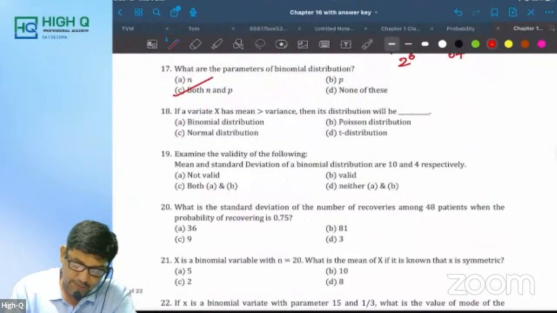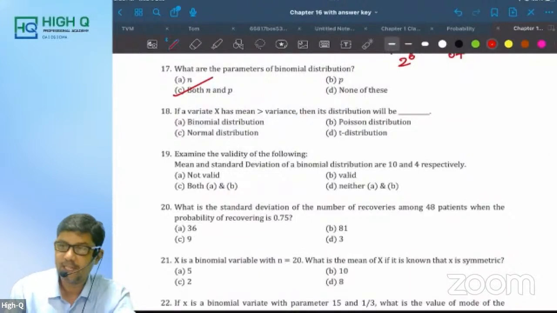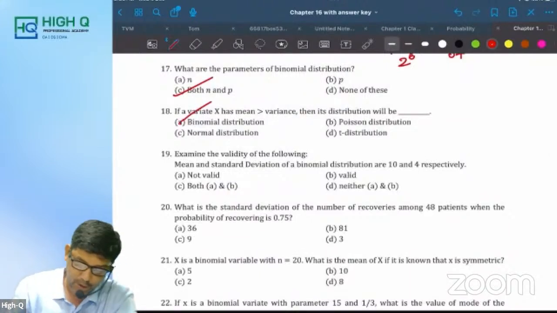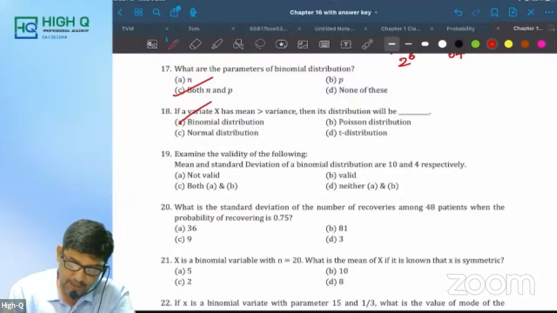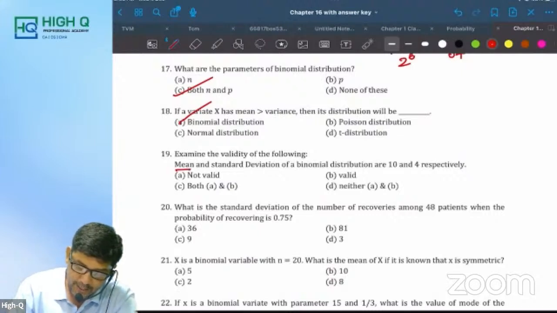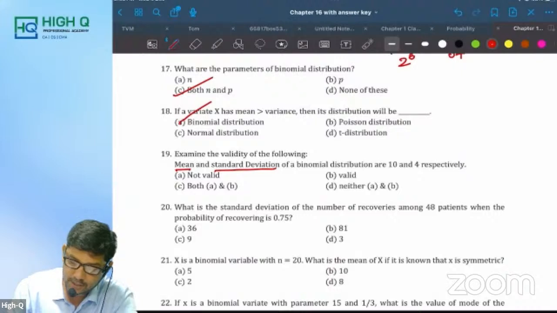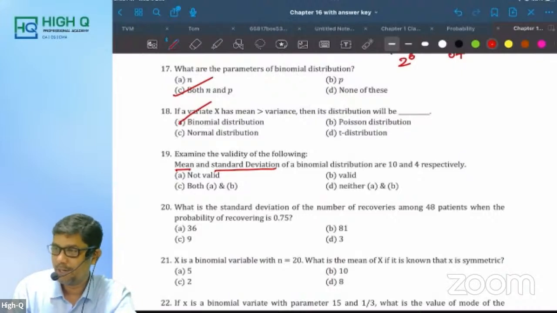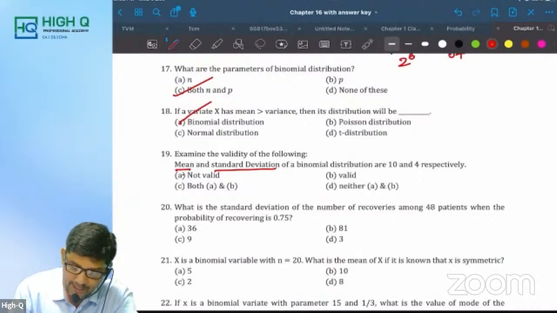Next. What are the parameters of binomial distribution, my dear? Yes. If a variate x has mean more than variance, then what is it? Binomial. Okay. Examine the validity: mean and standard deviation of binomial distribution. See, this type of question, do not ignore.